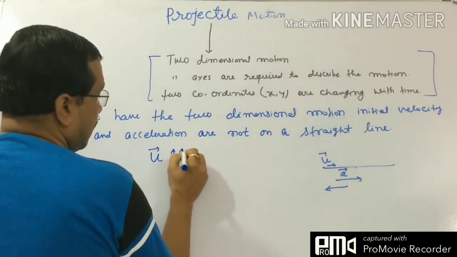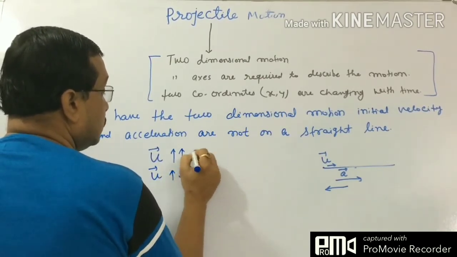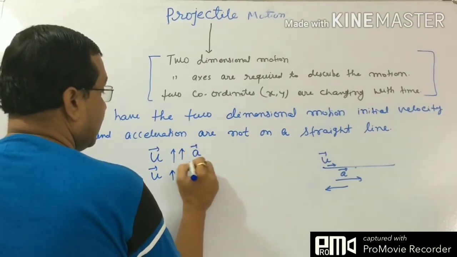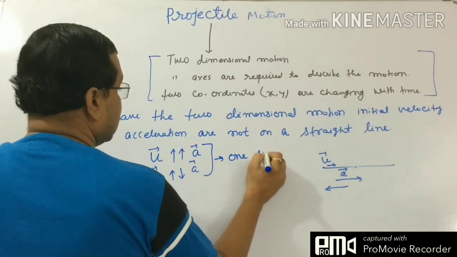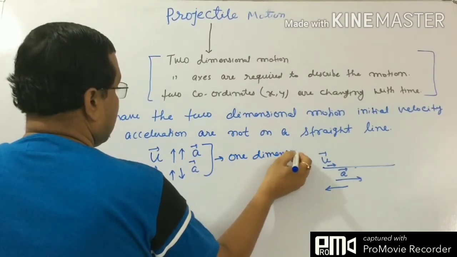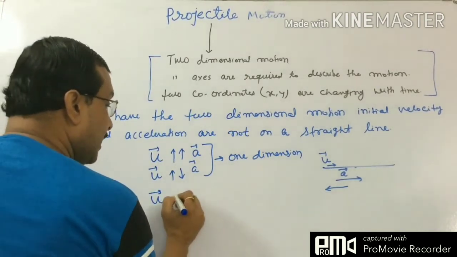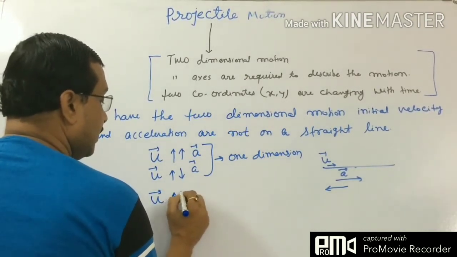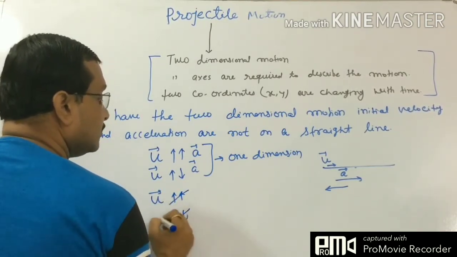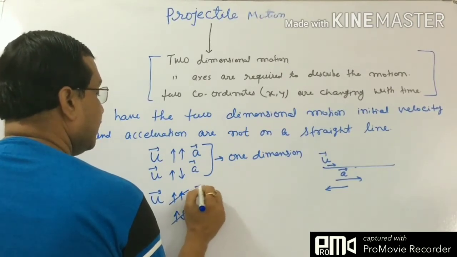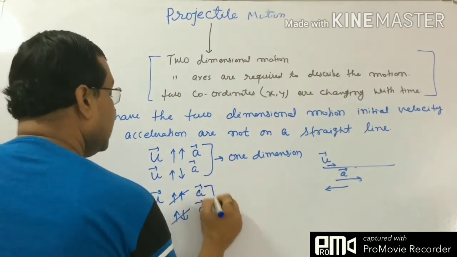parallel or u is anti-parallel to a, it is one-dimensional motion. When u is not parallel or anti-parallel to a, here is u, it is two-dimensional.